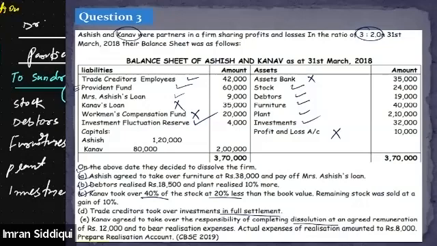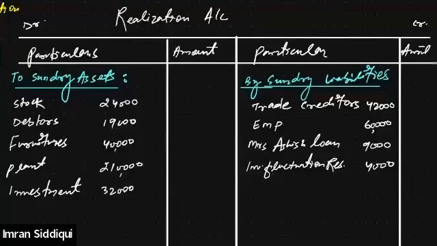Now see, in the adjustment section, the first thing that is given, it says Ashish agreed to take over the furniture at 38,000 and pay off Mrs. Ashish's loan. Mrs. Ashish's loan will be paid off by Ashish, as well as furniture is being taken over by Ashish. So we'll go to the realization account.